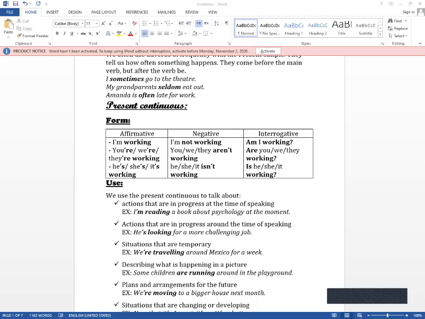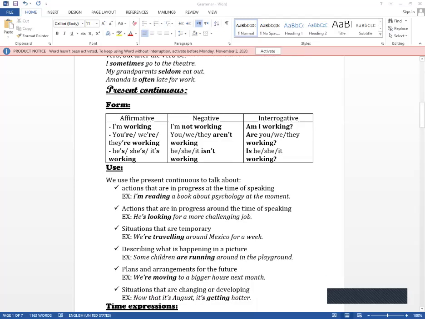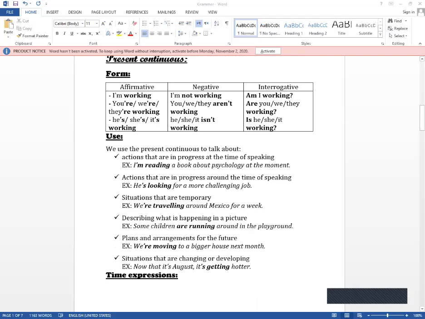And I can use also the present progressive to talk about actions that are in progress at around the time of speaking, not just at the time of speaking. Like he is looking for a more challenging job. Or situations that are temporary. For example, we are traveling around Mexico for a week. And I can use it also to describe what is happening in a picture.